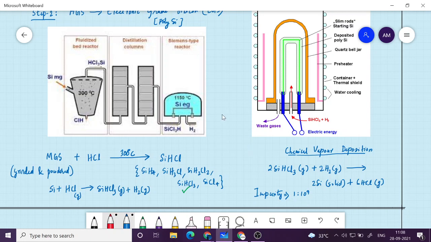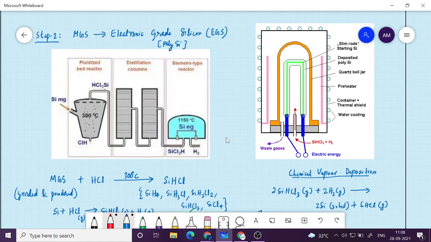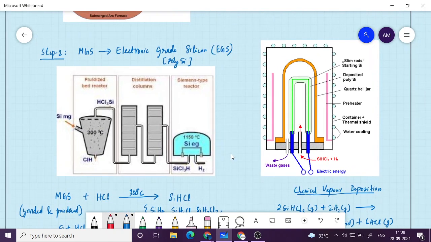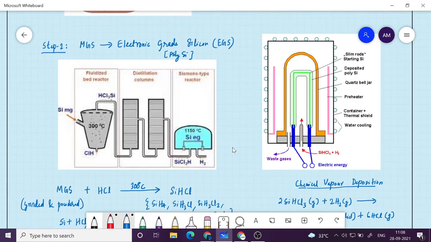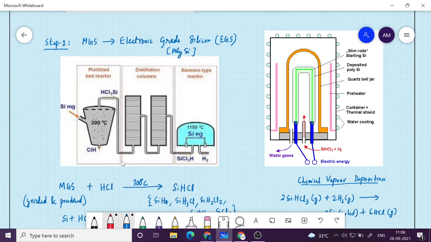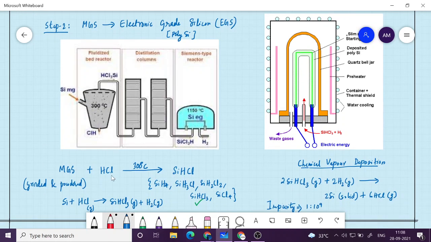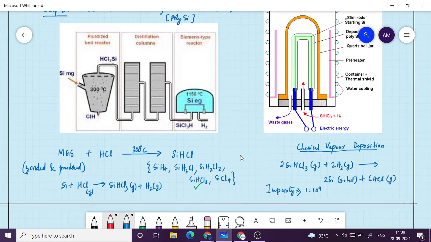So to that level it has to be purified. So what is the next procedure? The next procedure is you take your metallurgical grade silicon, MGS, and then you powder it, and then introduce it into an atmosphere of hydrogen chloride gas. Okay, hydrogen chloride gas, it will react at 300 degrees Celsius, and it will form a product.